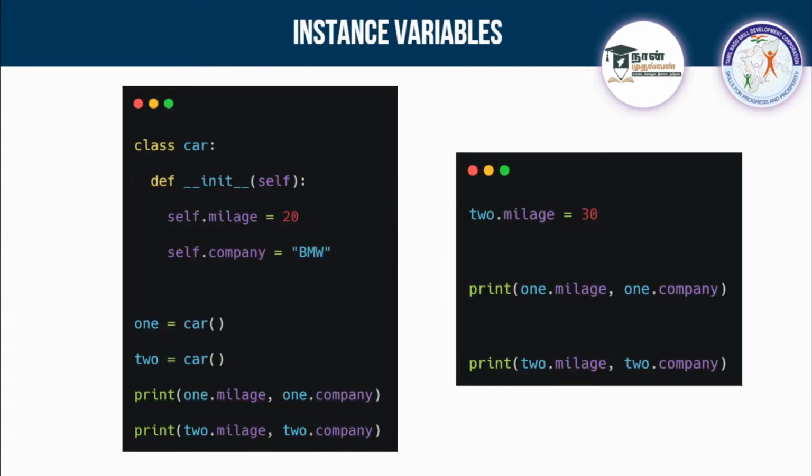See here, let me tell about instance variable. I am creating a class with the name Car, and I am creating double underscore init, self.